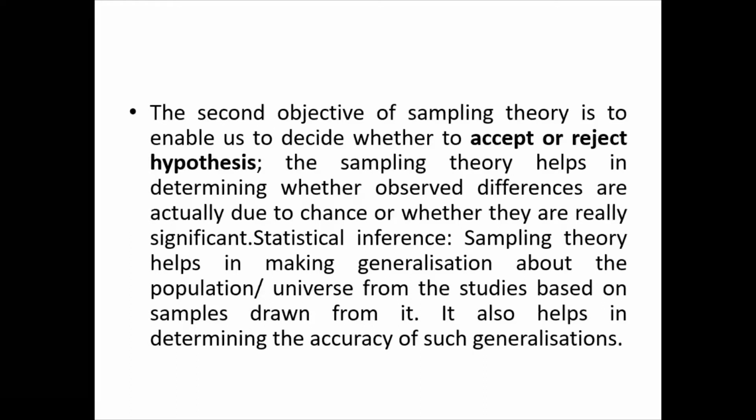For example, out of 3,000 students, I gave the same example in the last class also, if I select only library science students to know the information literacy among the students, the answer may get a bias. Therefore, we have to test whether there is a relationship between the population and sample. Those are the three objectives of sampling theory.